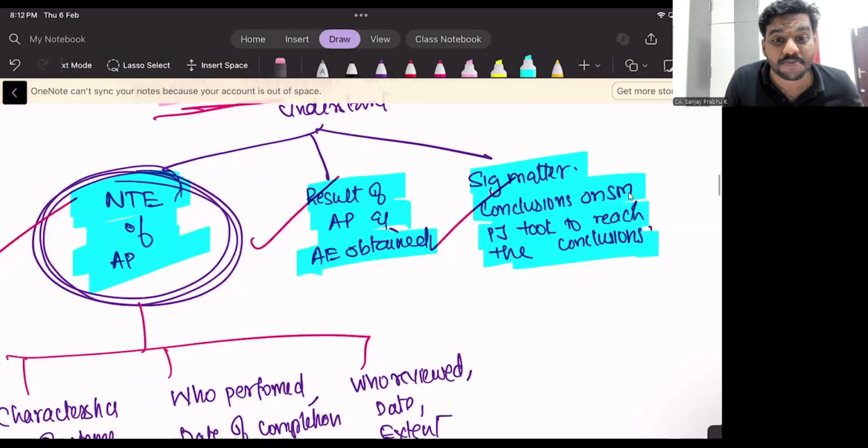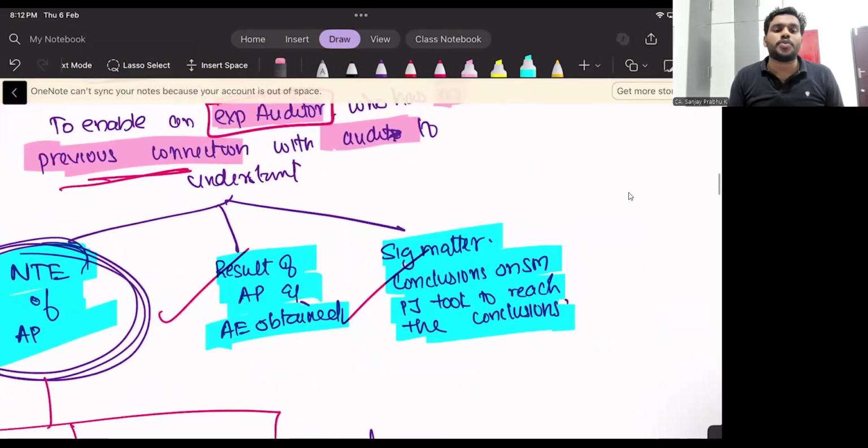Sir, can you say a little bit slowly, sir? Yes, see. If that experienced auditor reads my audit documentation, he should be able to understand these 3 points. What are the 3 points? First one, nature, timing, extent of audit procedure: what audit procedures I have performed, timing, extent. What is the result of the audit procedures?